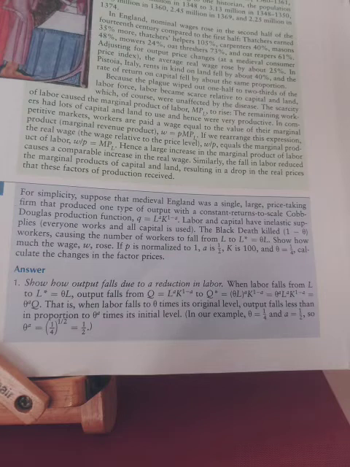2. Given the effect of the plague on output, show how the marginal product of labor changed and hence how the real wage changed. We know that the marginal product of labor for a Cobb-Douglas production function is MPL = A × Q/L.